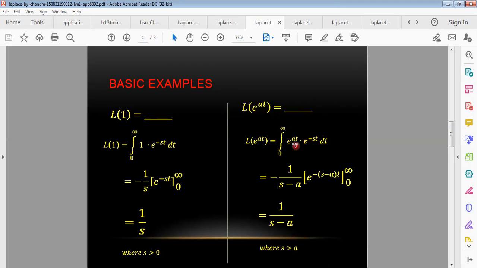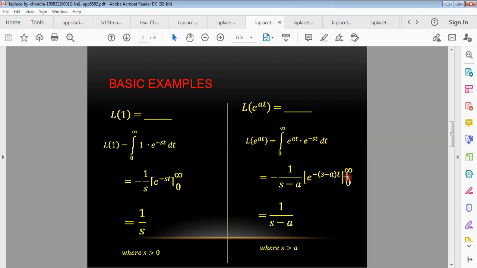Now, e to the power at into e to the power minus st can be written as e to the power minus s minus a into t. So base same and power will be added. Now integrating e to the power x formula: e to the power x, but we have to divide with the coefficient of t. Coefficient of t, what? Minus s minus a. So dividing with minus s minus a, we get this line.